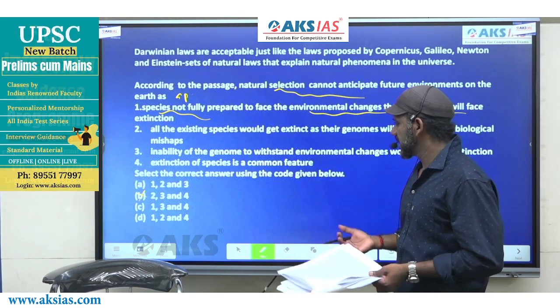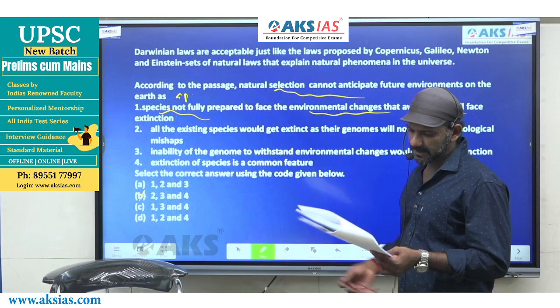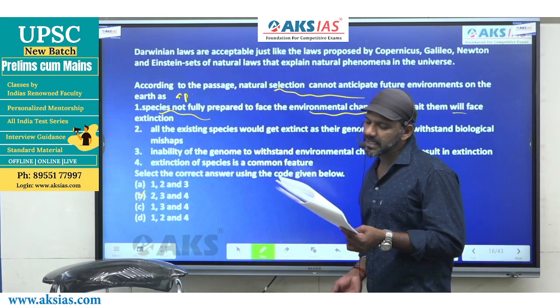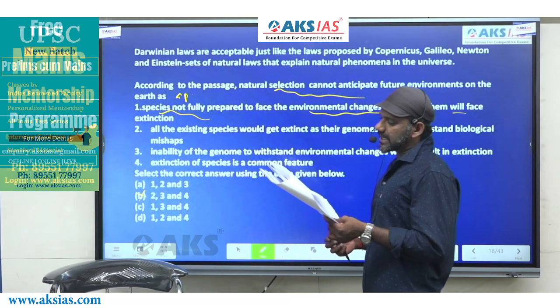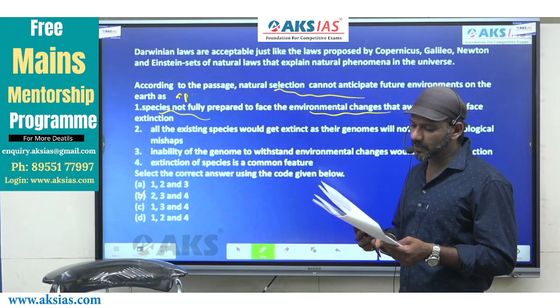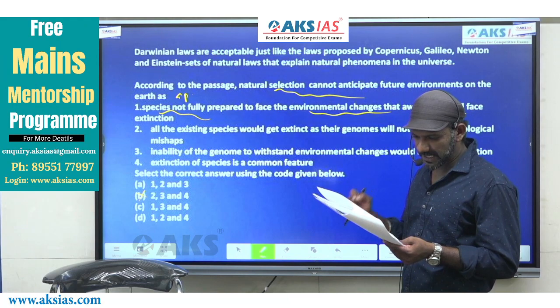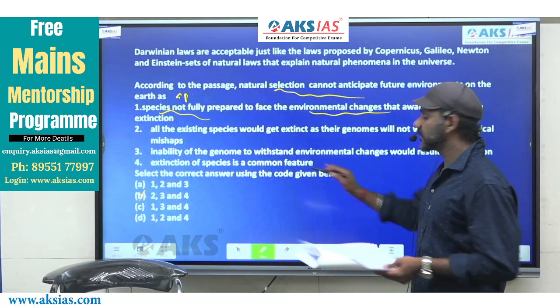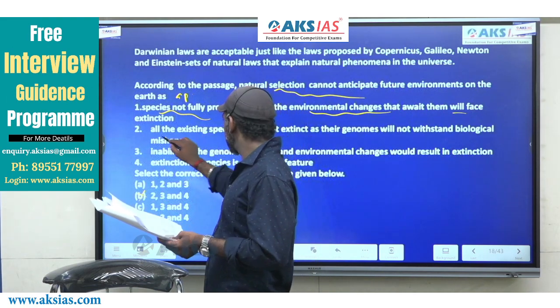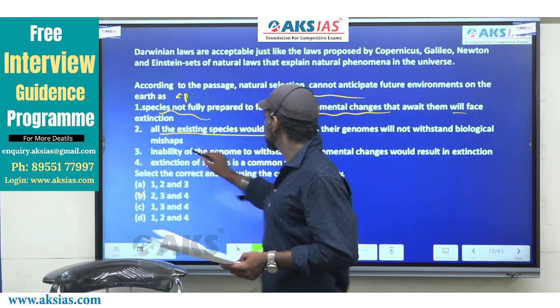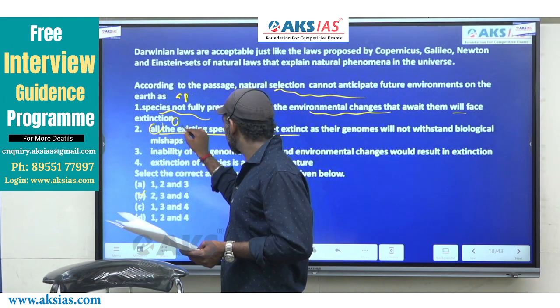We'll just see. Come to statement 2. 2 says, all the existing species would get extinct as their genomes will not withstand biological mishaps. Before going, all the existing species would get extinct. This is general.